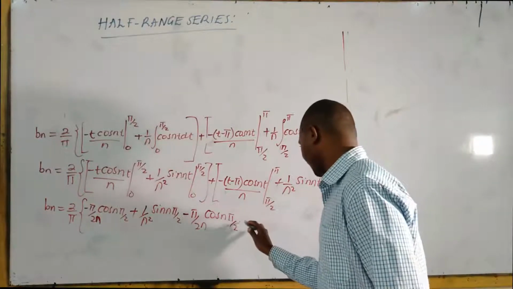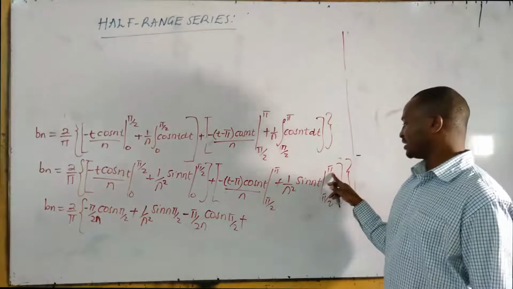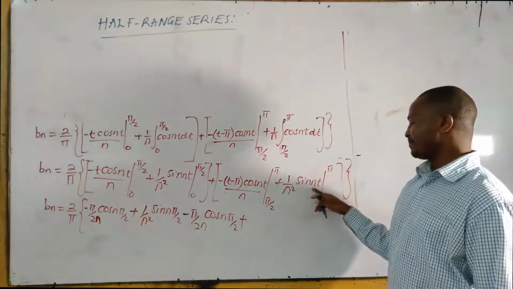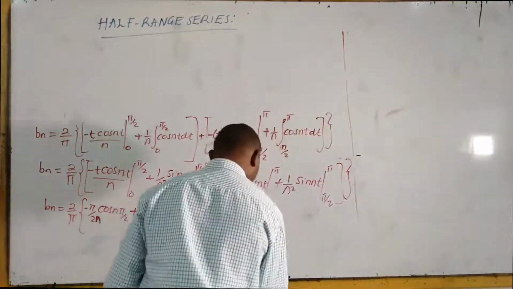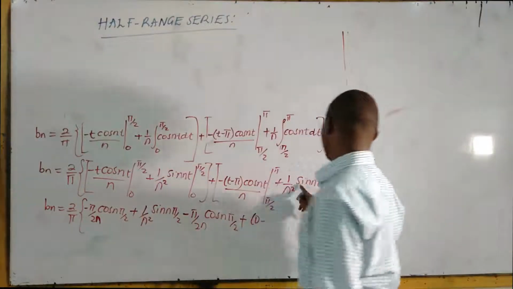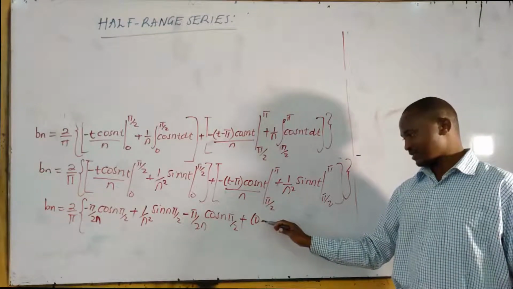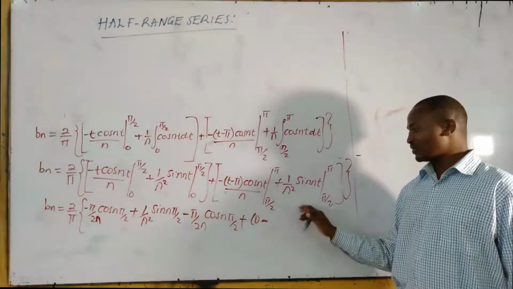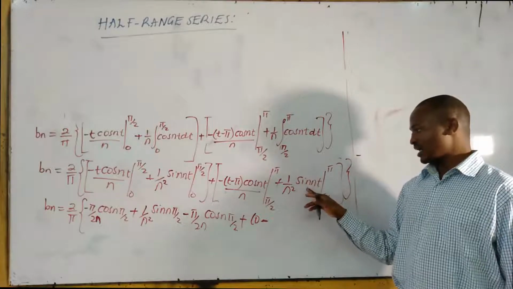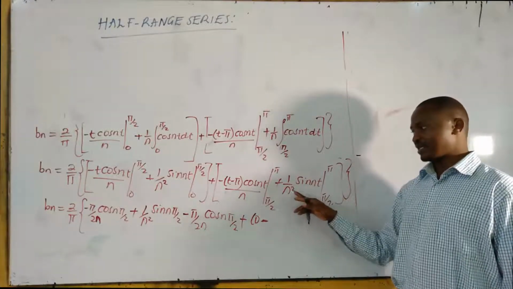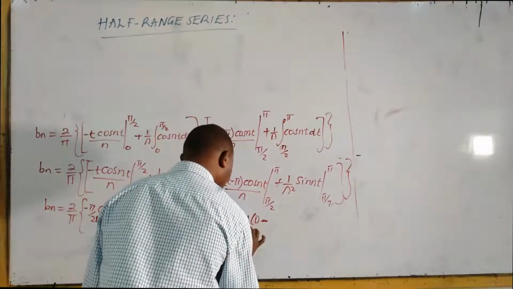Plus this plus here. Apply the upper limit. It is sine n pi, which is 0. Yes, so you say 0 because for the upper limit, when you apply pi here, sine n pi is 0, minus the lower limit. The lower limit is pi over 2, so it is sine n pi over 2. And remember this is 1 over n squared. So there is 1 over n squared here.